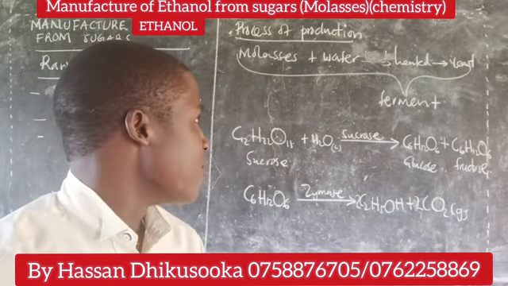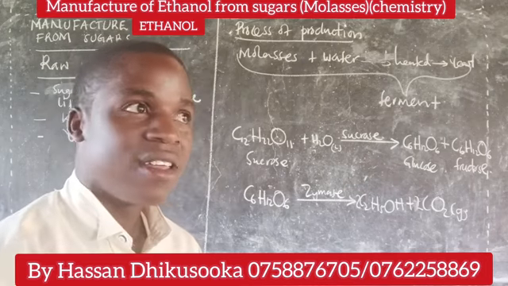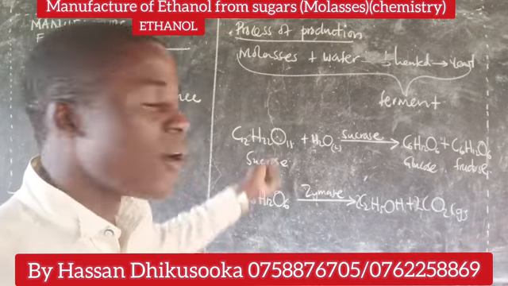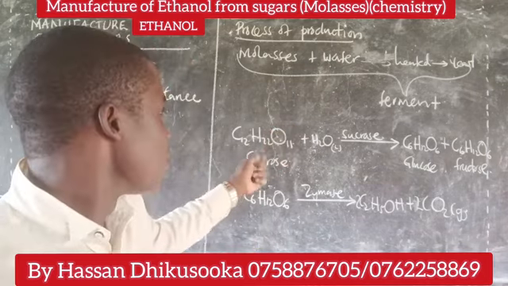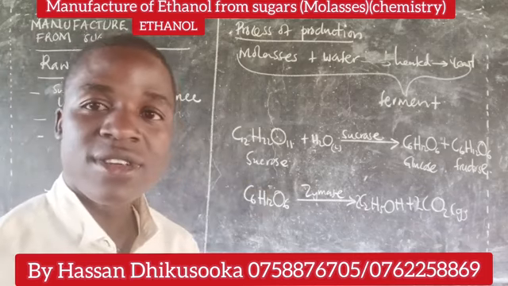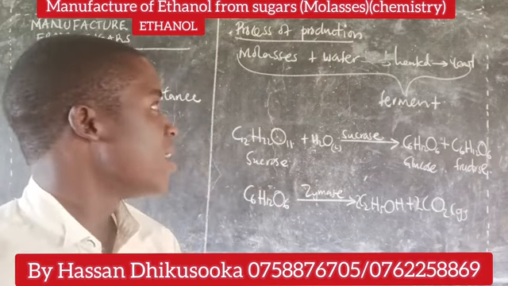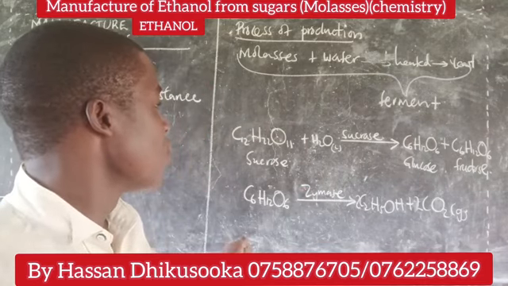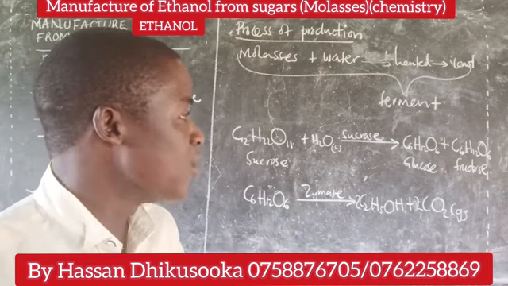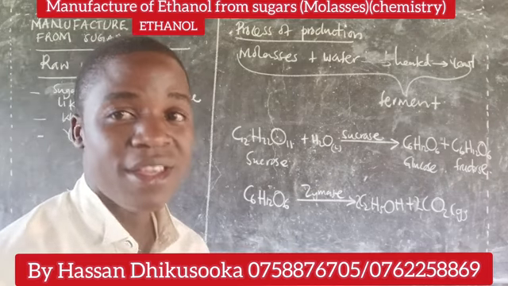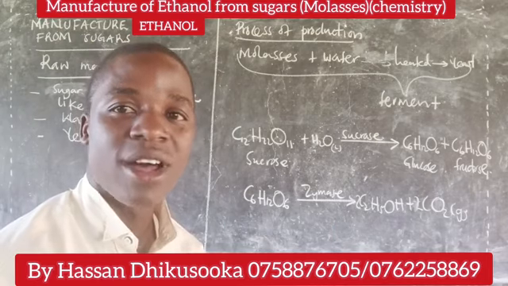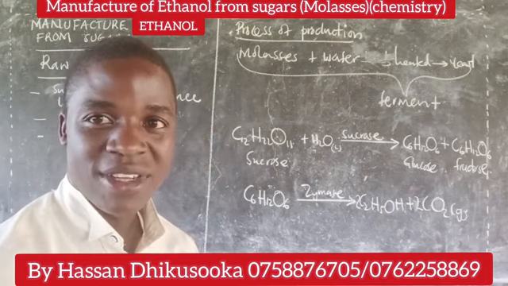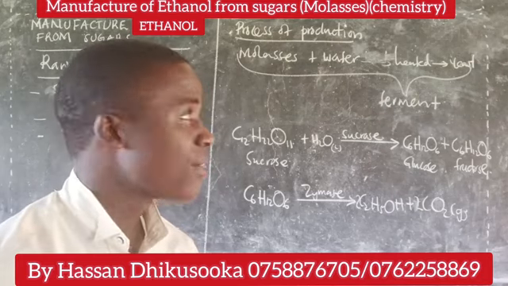Sucrase, as an enzyme found in yeast, catalyzes the hydrolysis of sucrose in molasses, because sucrose is in molasses, to glucose and fructose. And then another enzyme in yeast, known as zymase, catalyzes the decomposition of the glucose formed into ethanol and carbon dioxide. That one becomes our real process of what? Production, when it comes to manufacture of ethanol